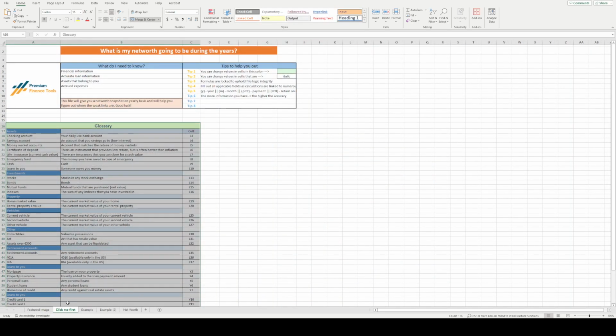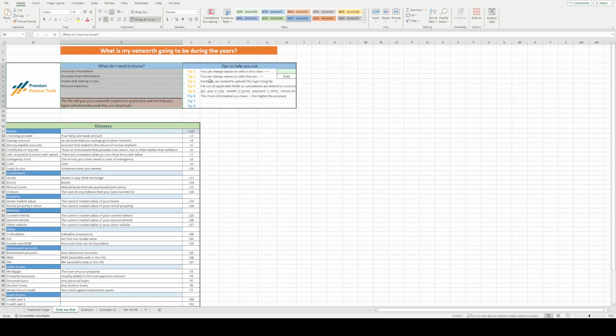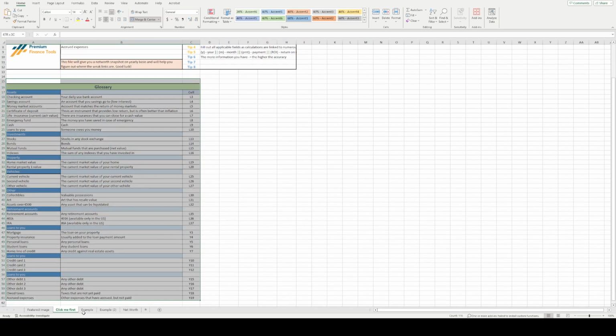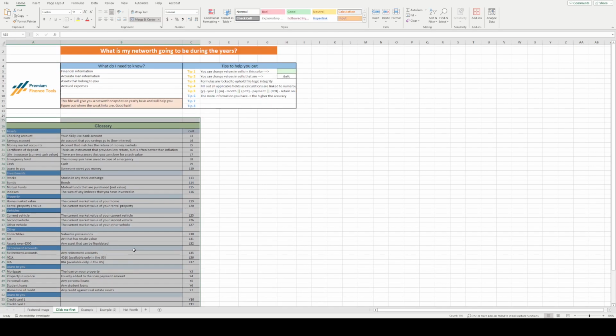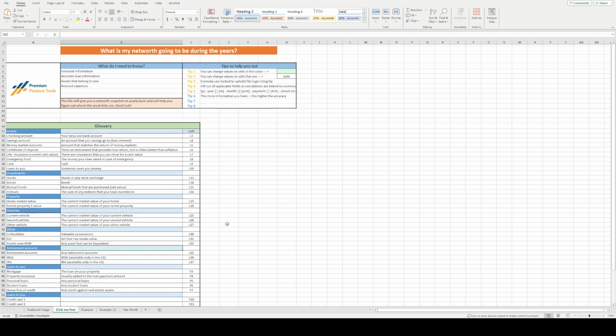Now, on our Click Me First, of course, we have our question, we have what we need prior to starting, some tips, and a bit of a longer glossary, which will help if any terminology isn't clear, as the definition between asset and liability sometimes overlaps.